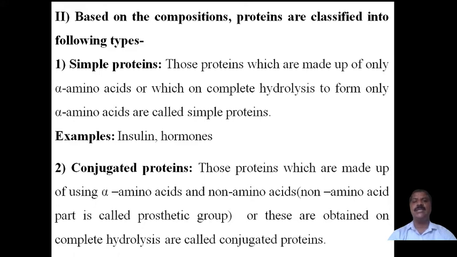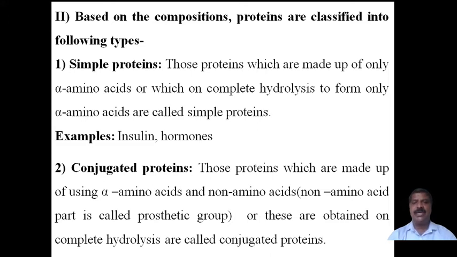Such proteins are called simple proteins. It is like the definition of carbohydrates: polyhydroxyaldehydes or ketones are carbohydrates, or any compound which on hydrolysis yields polyhydroxyaldehydes or ketones is called a carbohydrate.